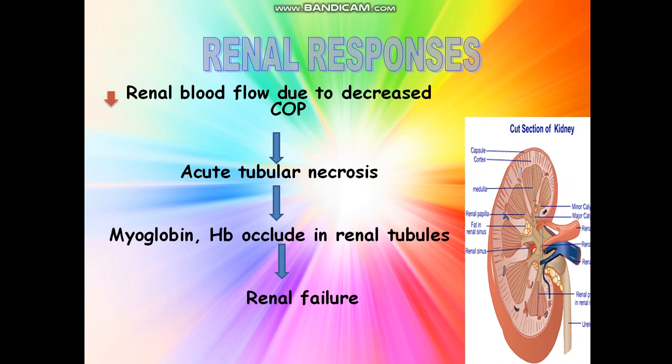Acute tubular necrosis is a medical condition in which there is death of the tubular epithelial cells from the renal tubules of the kidneys. Okay, so the final stage in the renal response is renal failure.